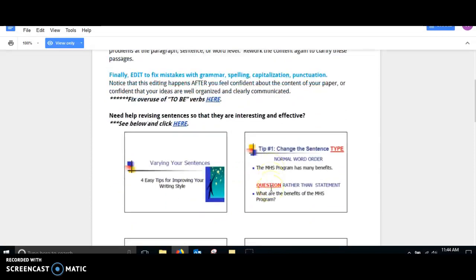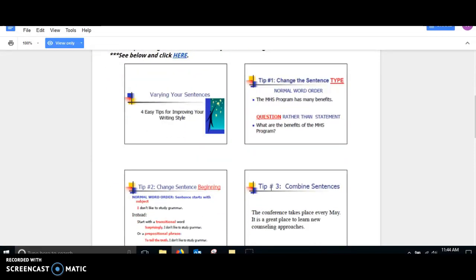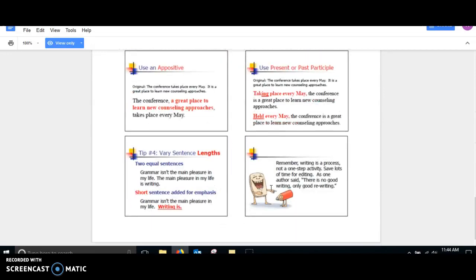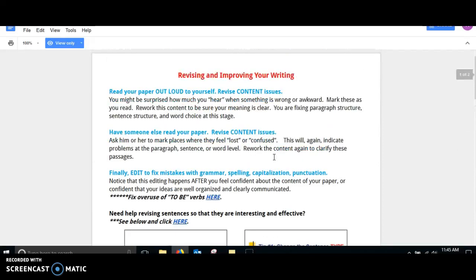Okay, there are some really great slides here that explain all sorts of different types of grammatical corrections that you could do for your paper. Remember that revision is not a one-step process. You may revise it and then come back and revise again. There's a good chance with an essay of this length and importance that you're going to have to revise a couple of times. And that's okay. That's the writing process. It's called a process for a reason.